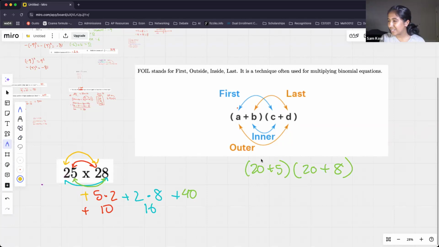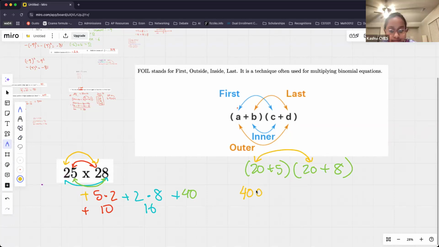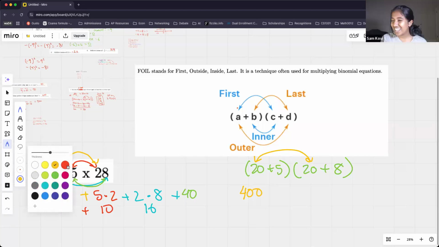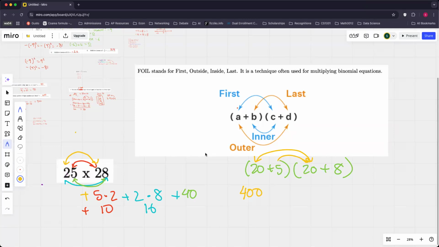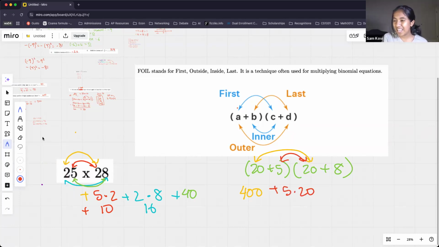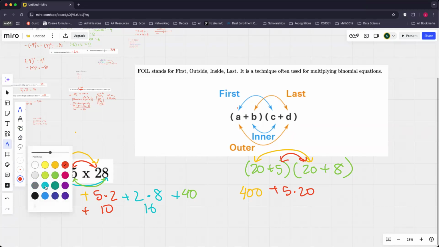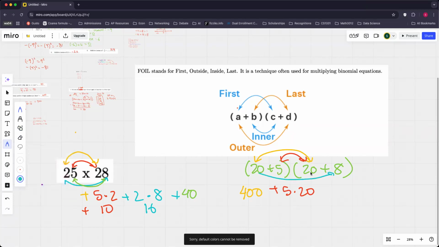So let's go ahead and adjust that. Let's do 20 times 20, and that is going to be what? 400. Good. And then we're going to do 5 times 20, which is 100. Good. And then 20 times 8, which is 160. Awesome.